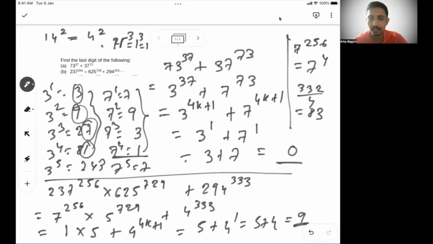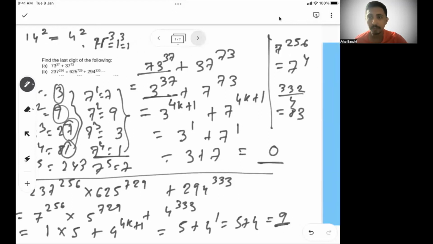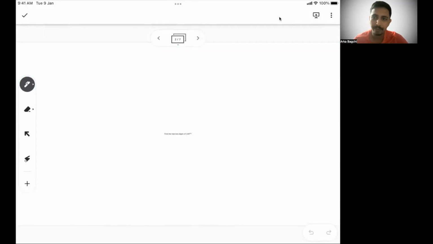And the next important thing we have learned is 73 to the power 37 will have the same last digit as 3 to the power 37. So it's the unit digit which matters, not anything else. So the unit digit to the power of whatever exponent is given to you, that's where you should be focusing. So writing 73 to the power 37 as 3 to the power 37 is one learning, and how to use the cyclicity is the other. These are the two things we have learned across this problem. Okay. Any doubt, please drop a note in the comment section or mail me, we'll be able to guide you. So let's go to the next problem.